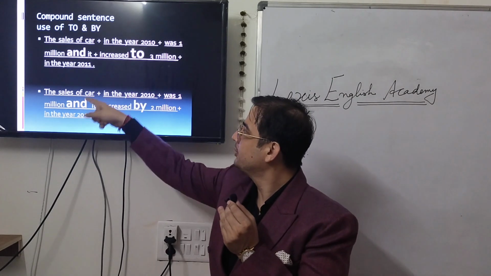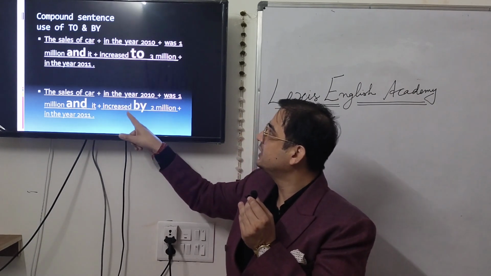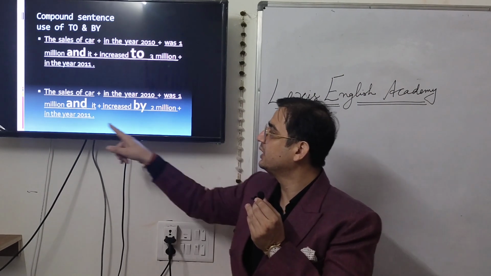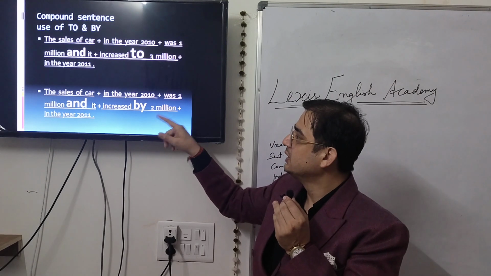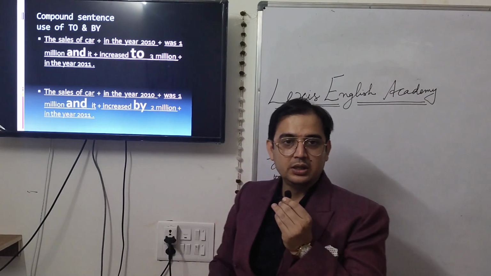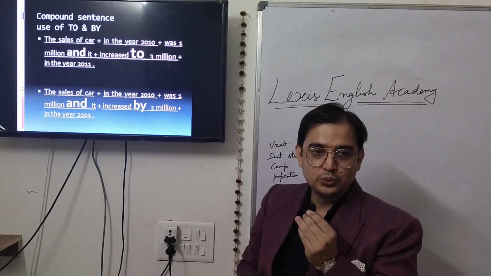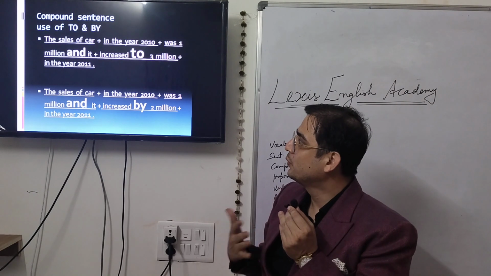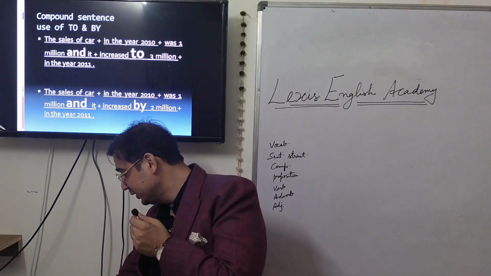The sales of car in the year 2010 was 1 million, and it increased by... Now we will specify the difference. By 2 million in the year 2011, which means it increased by 2 million. That means it was 3 million in the year 2011. So this is how to use "to" and "by" prepositions correctly, and you can make compound sentences as well. Now we'll move further.